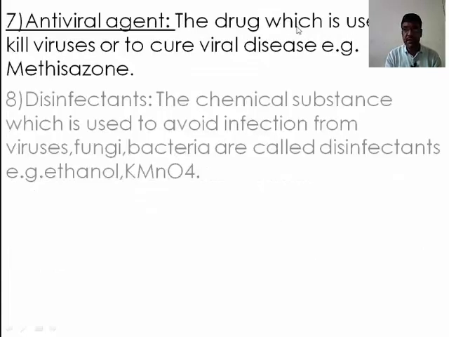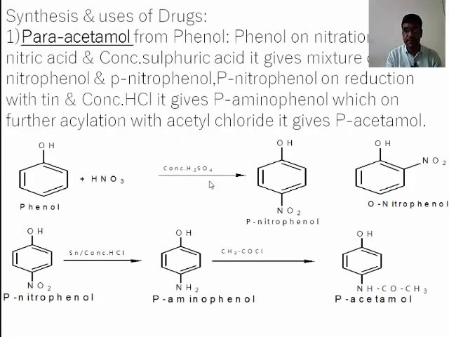Seventh, antiviral agent, the drug which is used to kill the viruses or to cure the viral disease. Example is methicillin. Eighth, disinfectant. The chemical substances which are used to avoid infections from viruses, fungi, bacteria are called disinfectants. Example is ethanol, which is nowadays used in sanitizers and hand wash. Another example is camphor. Another we can use nowadays against COVID is sodium hypochlorite.